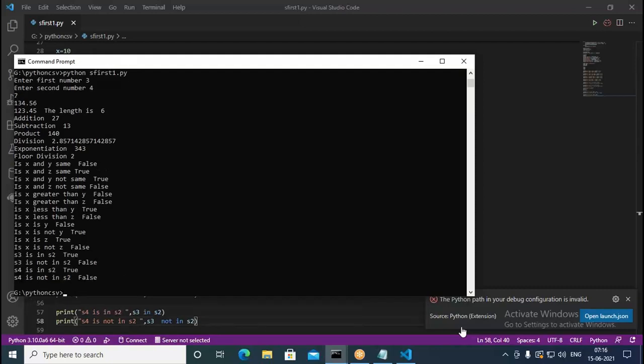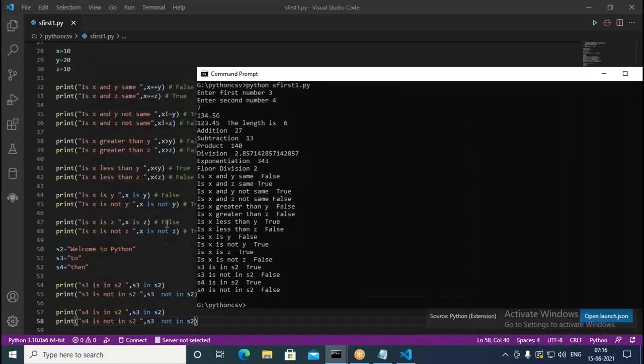What it says here: s3 is in s2 is true, because 2 is part of "welcome to Python". If you look at the string "welcome to Python", 2 is in that. Similarly, s3 is not in s2 is false because it's part of it. So that is returning false. In the same way, when you take s4, "then" is not part of s2.